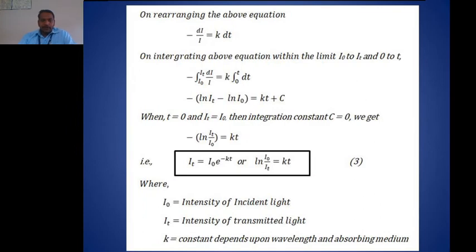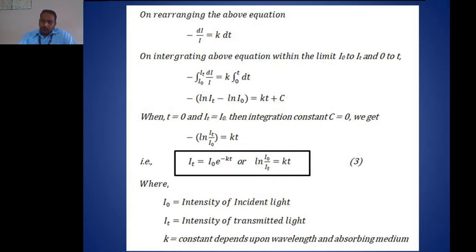Now see, on rearranging the above equation, by taking the terms of intensity on one side and the term of thickness on the other side, this equation becomes minus dI by I equals k into dt. On integrating this equation within the limits I0 to IT and 0 to t, for example, consider the intensity of incident light is I0 with thickness of the medium t equals 0.